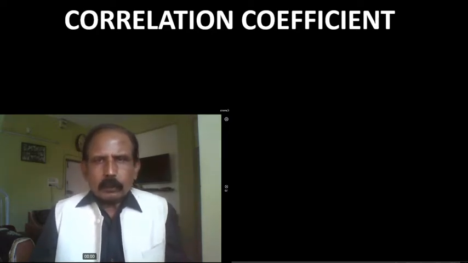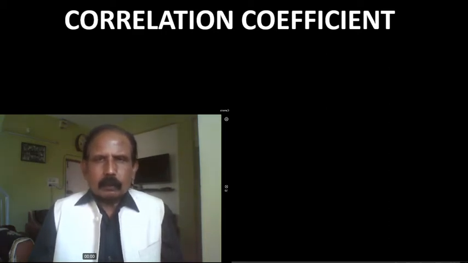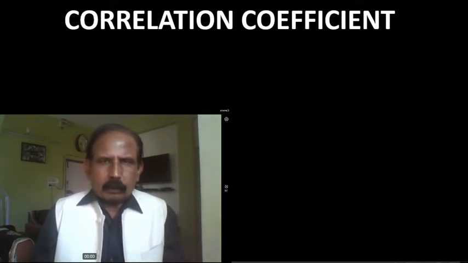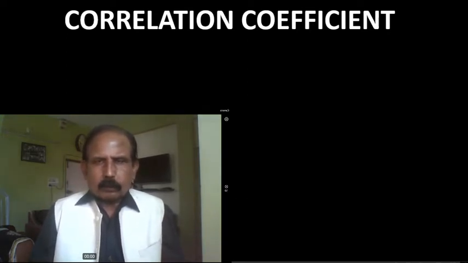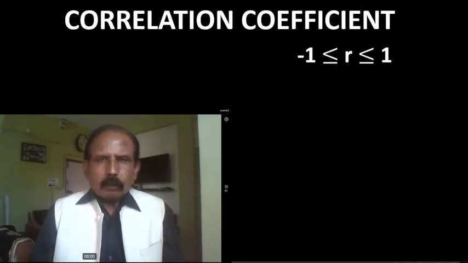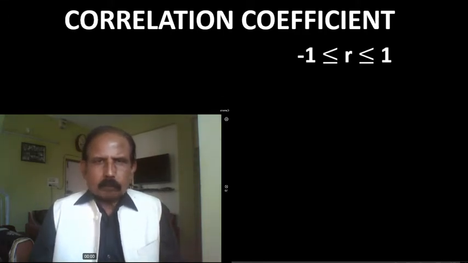It shows the degree and direction of relationship between two correlated variables. Degree and direction, that is, the strength of the relationship and the direction of the relationship, are reflected from the value of the correlation coefficient. It is denoted by r, small r, and the value of r ranges from -1 to +1.